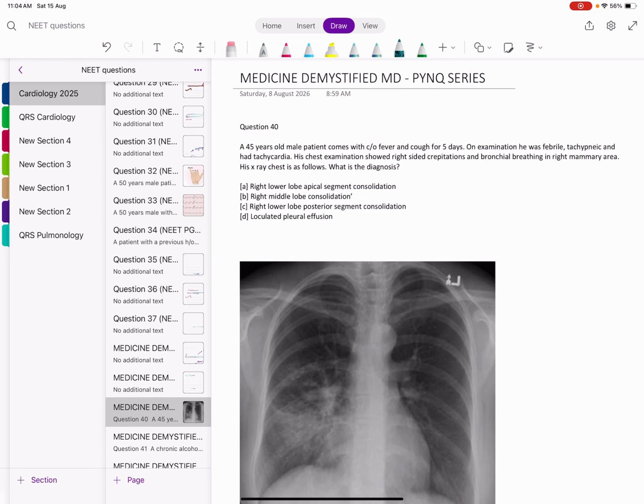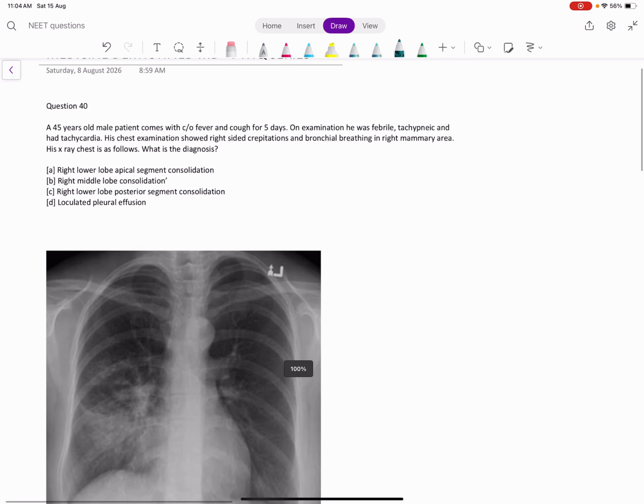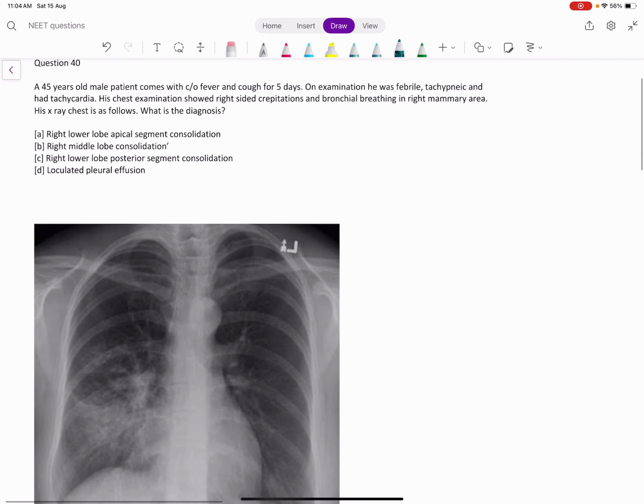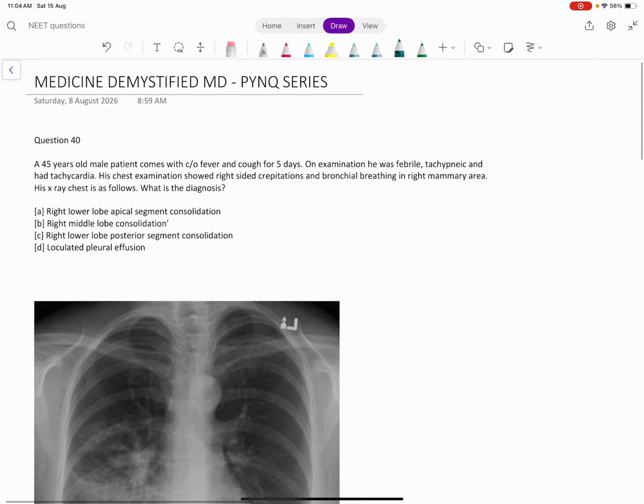So coming to question 40 of our previous year NEET PG question discussion series. It's an X-ray based and a clinical question. A 45 years old male comes with complaints of fever and cough for 5 days. On examination, he was febrile, tachypneic and had tachycardia. His examination showed right-sided crepitations and bronchial breathing in the right mammary area. His X-ray chest is as follows.